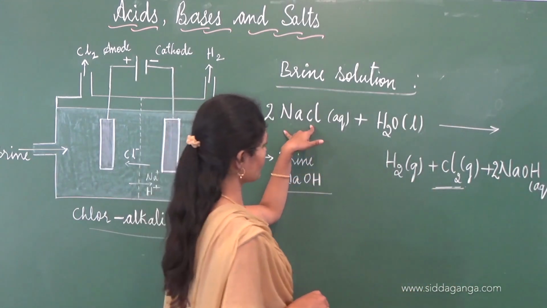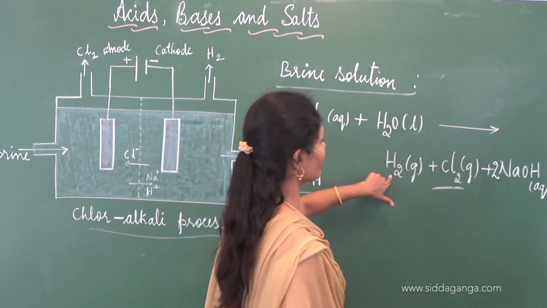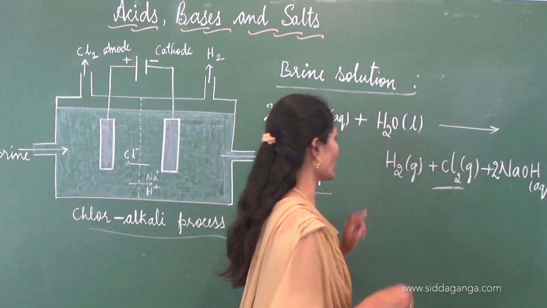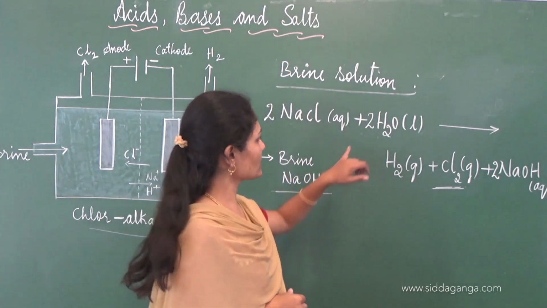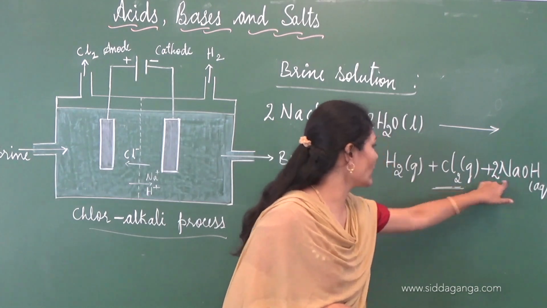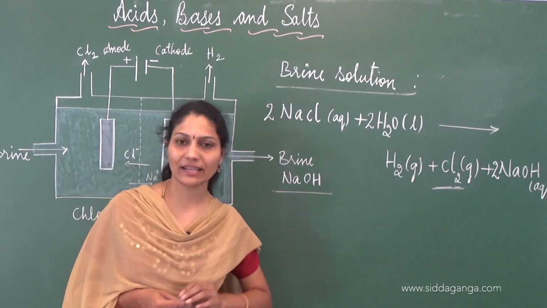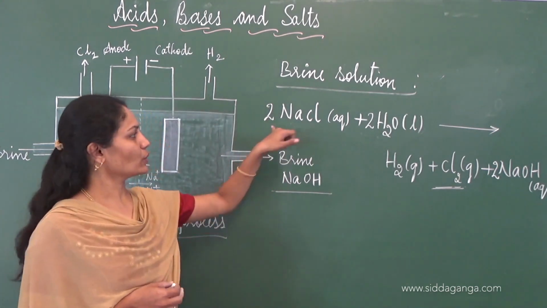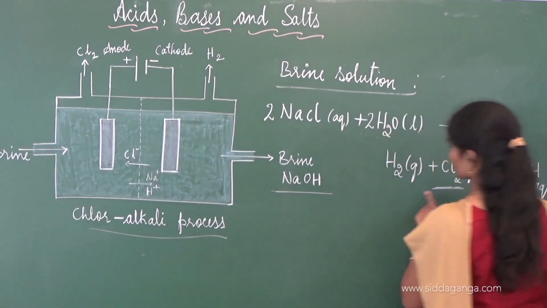Na and Cl is also balanced, whereas we need to check for hydrogen. Hydrogen is 2 on the left and here it is 2 plus 2 is 4. So I need to put 2 here so that hydrogen atoms are balanced. Check for oxygen now. 2 atoms of oxygen are present, and here also 2 atoms of oxygen. So now we can say that the equation is balanced. 2 NaCl plus 2 H2O gives rise to 2 NaOH plus H2 plus Cl2.